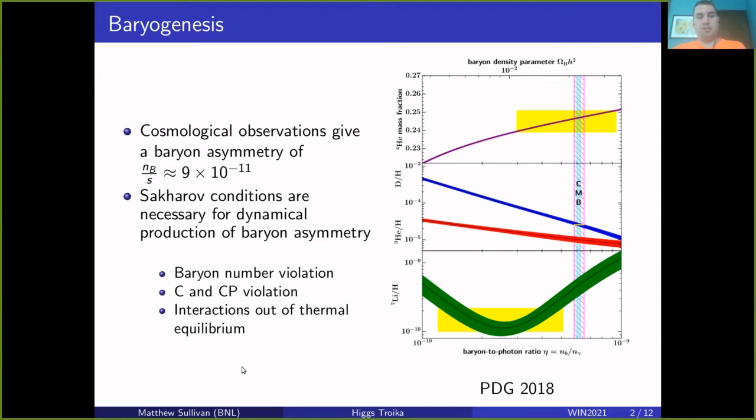The first condition is baryon number violation. Without some source of violation of baryon number, there won't be any generation of an asymmetry in either direction. The second one is C and CP violation. This is ensuring that there actually is some sort of difference between baryons and antibaryons in the model. And the third condition is that there needs to be some sort of interactions out of thermal equilibrium.